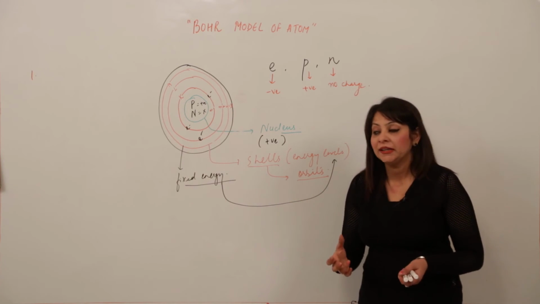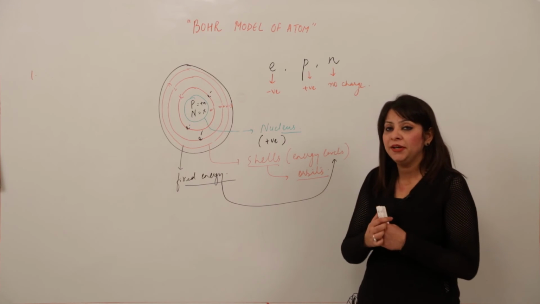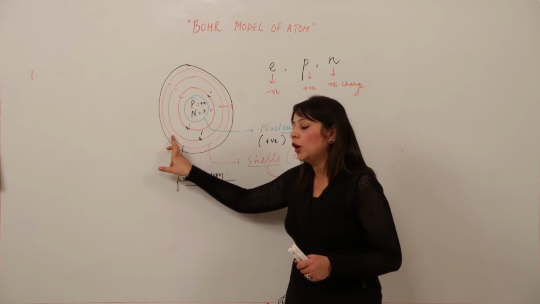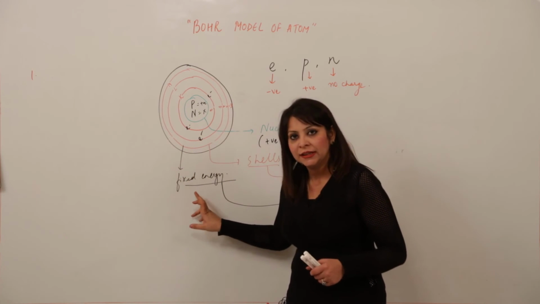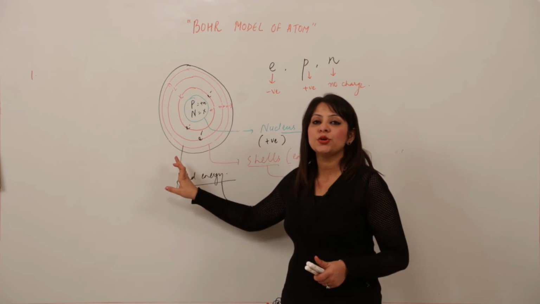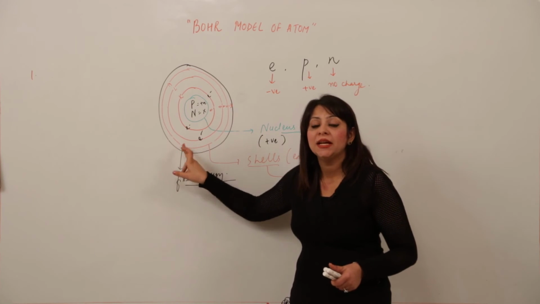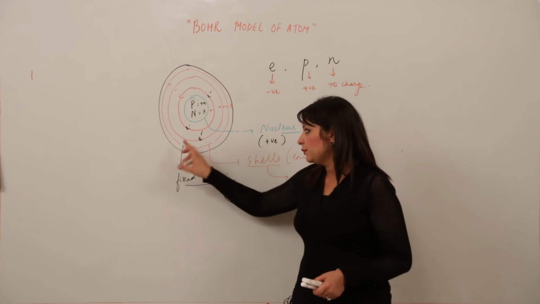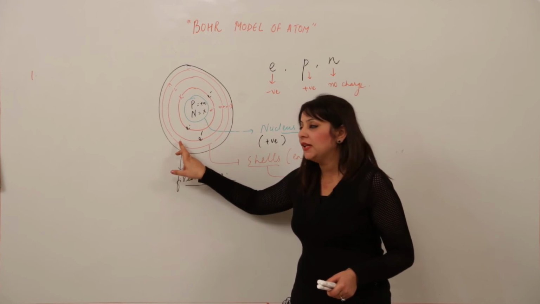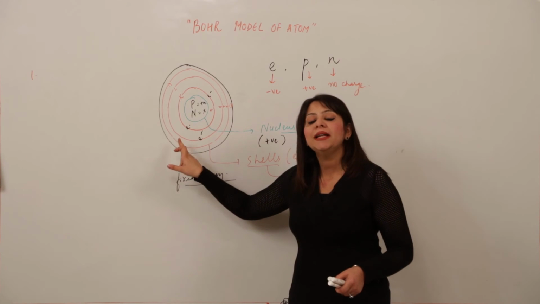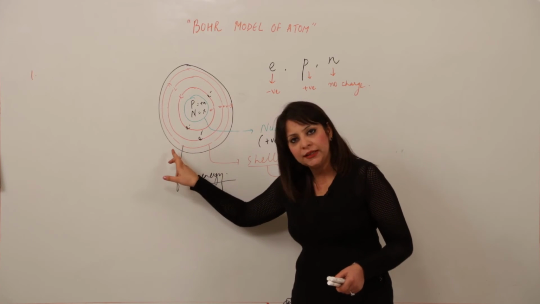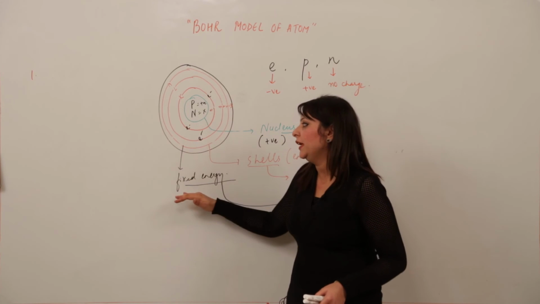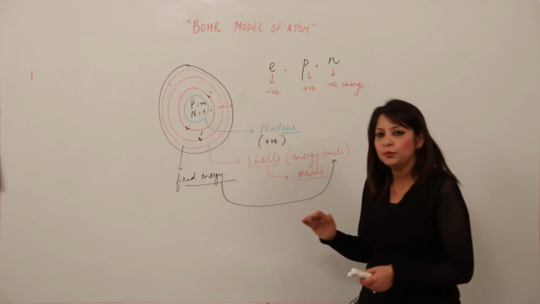This was the main drawback. Now how did he resolve that limitation? Look, he said that each orbit corresponds to a fixed energy. That means as long as the electron revolves in the same shell, it will neither lose energy nor gain energy. So by this postulate, he resolved the limitation of the Rutherford model.